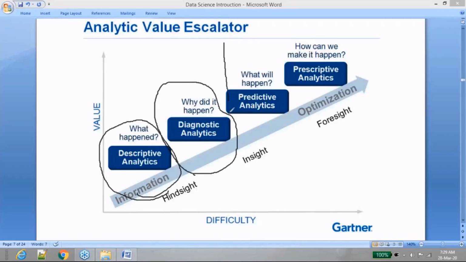So all these people who belong to descriptive analytics or diagnostic analytics, the BI people, business analysts and so on, will have access only to the historical data. They can tell you what happened till now, till the minute, or till the second. But none of them will have access to the future data.